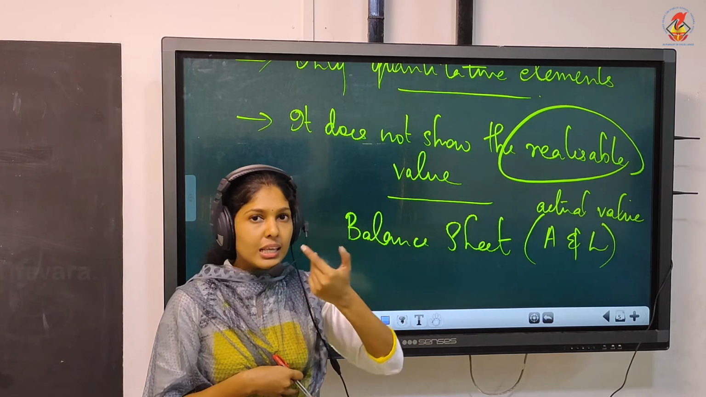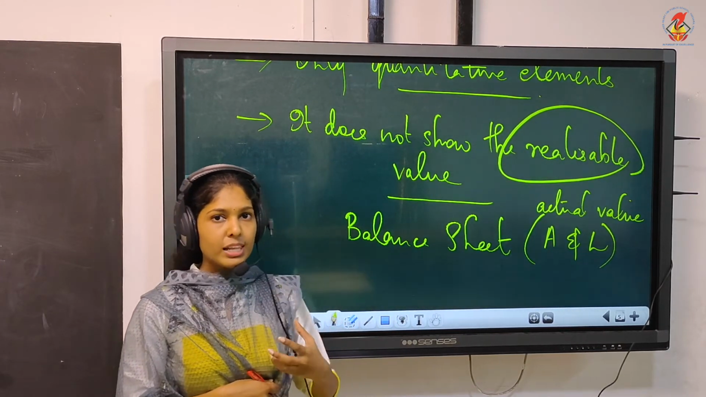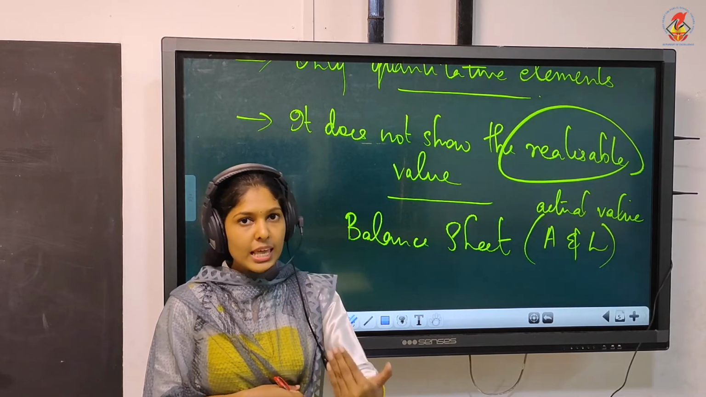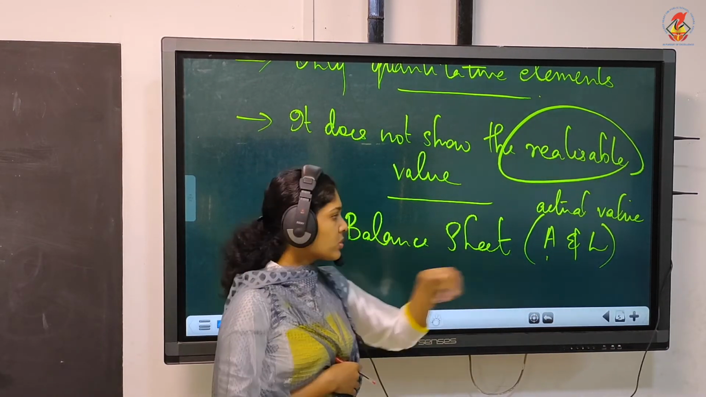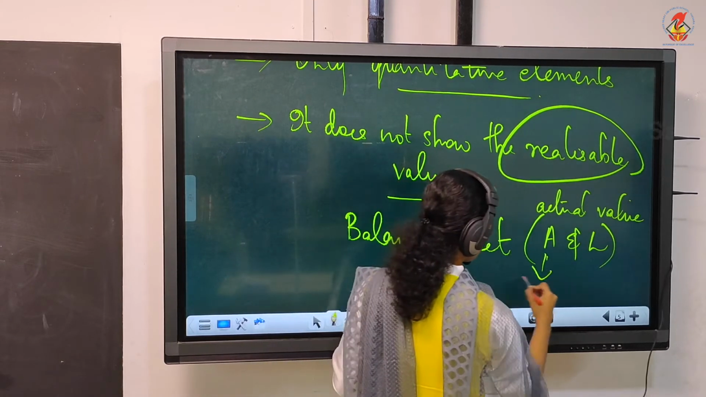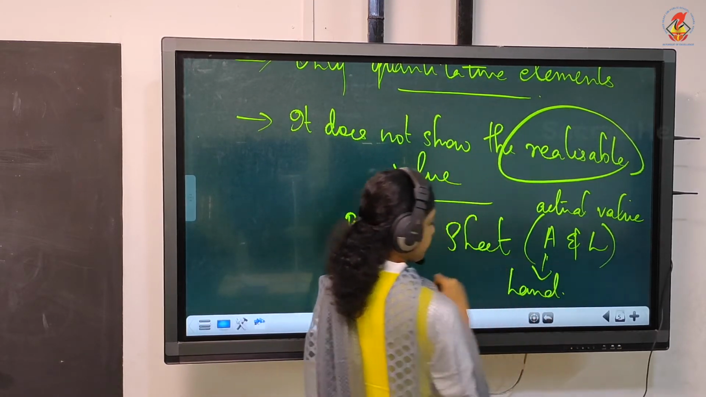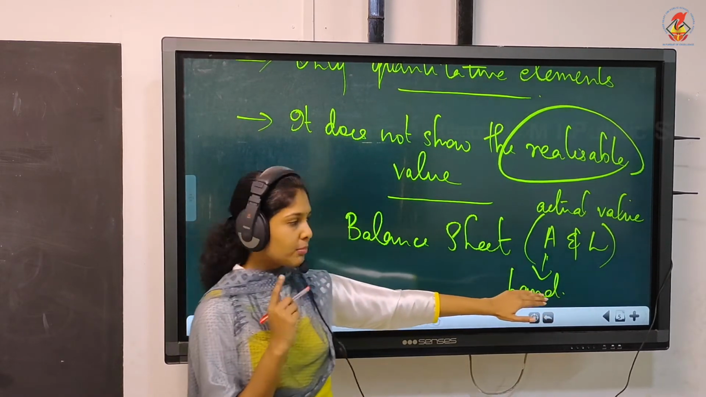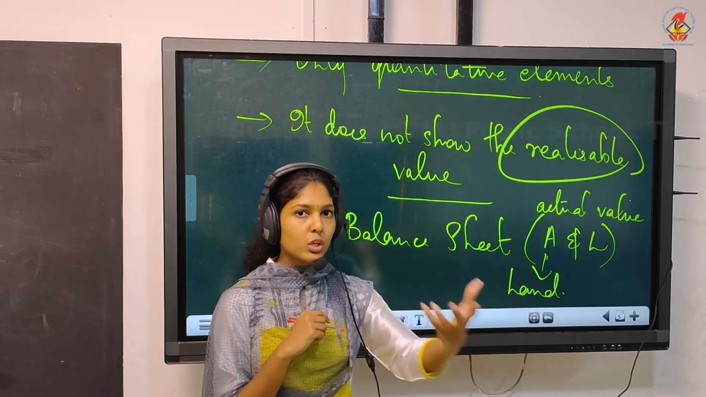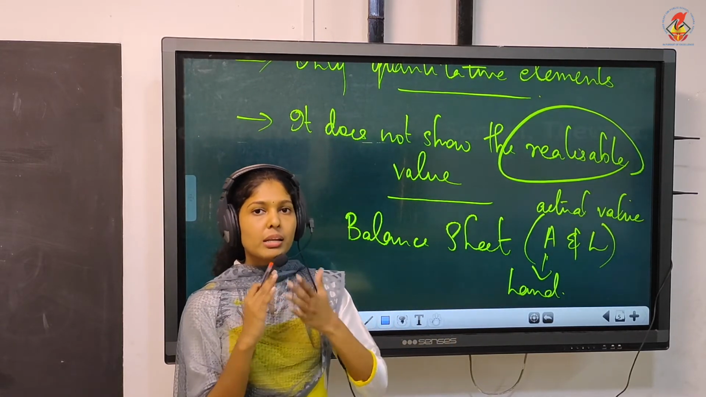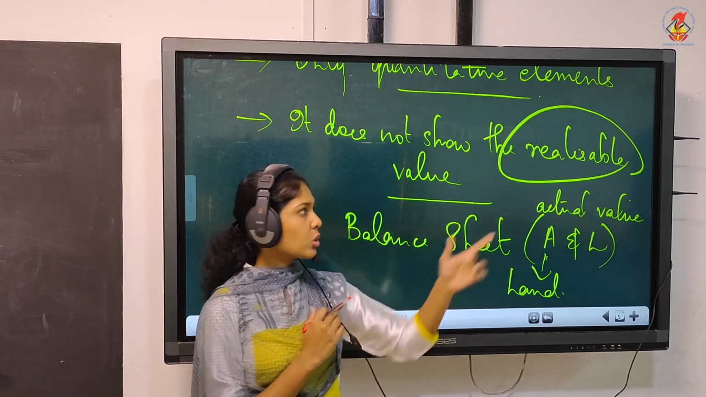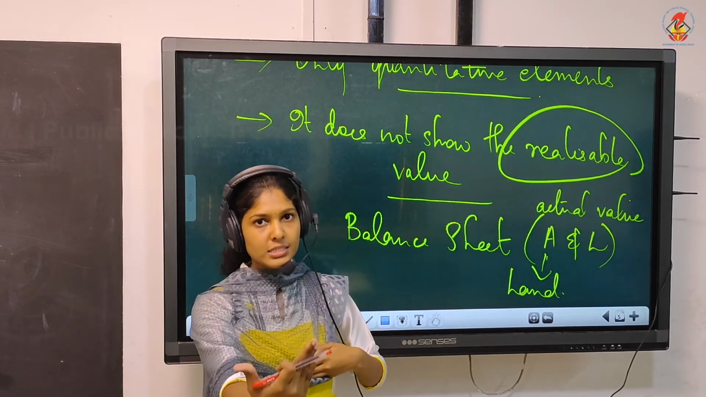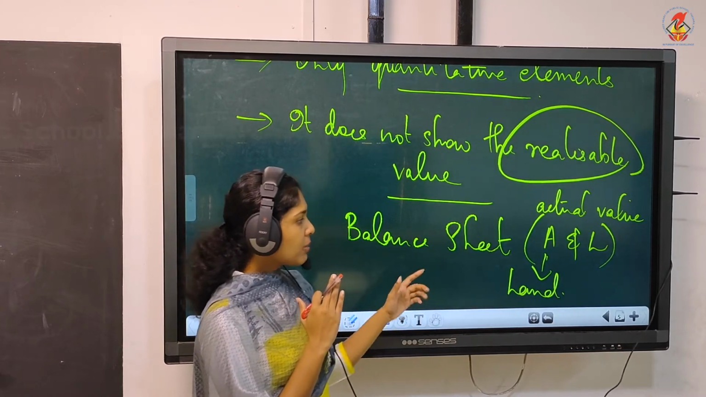Then what is realizable value? Realizable value means the value or the amount which you get when you sell a particular asset. Suppose you have an asset like land. Land is an asset, even for an individual. So land is an asset which your firm has, and when you sell this land, you will get a particular amount. But this will not be shown in the books. That's called the realizable value, the value which you get when you sell an asset.